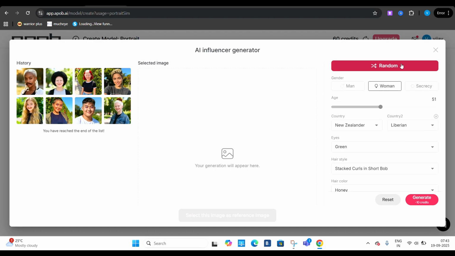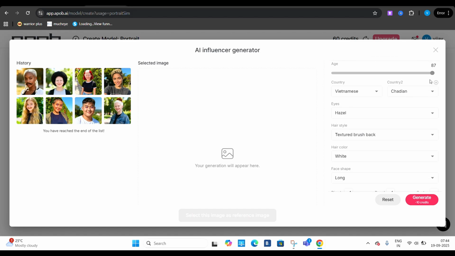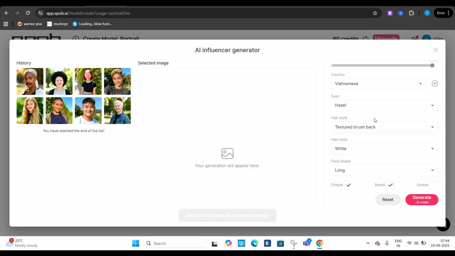It will give you random filters. You just have to play around with it, and you'll get a good prompt from here itself. You can see the country is Vietnam, and in case you don't want the second country, you can just cut it. The eye color is hazel, then textured brushback, I don't know what that means. The hair color is white, and the face shape is long. And if you want to add a beard, you can add a beard. I've created a woman with a beard before. So let's go ahead and create this.